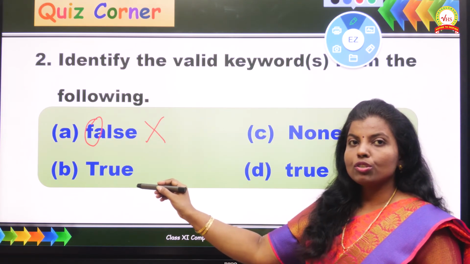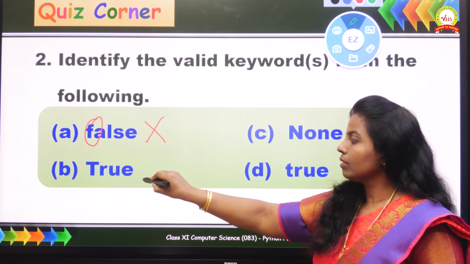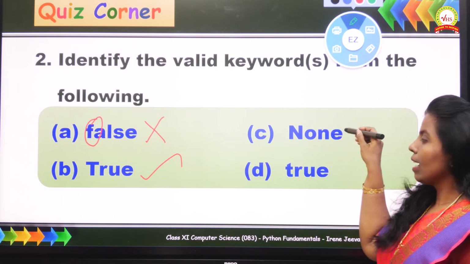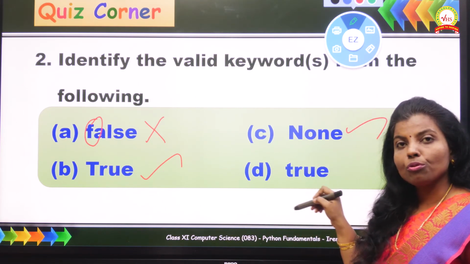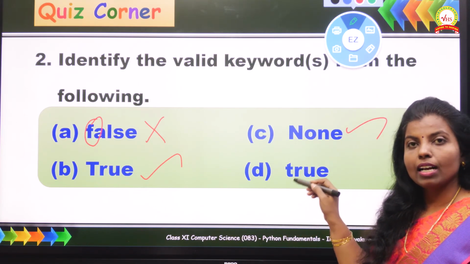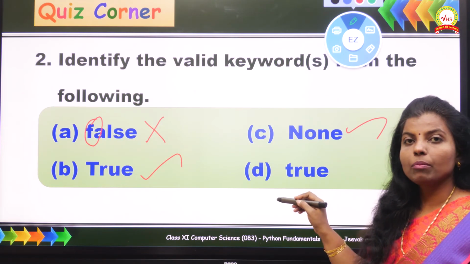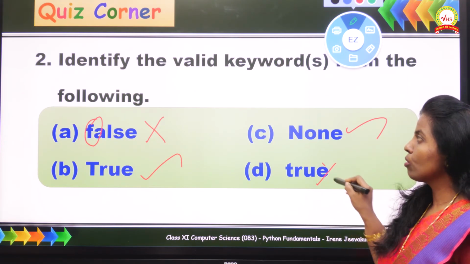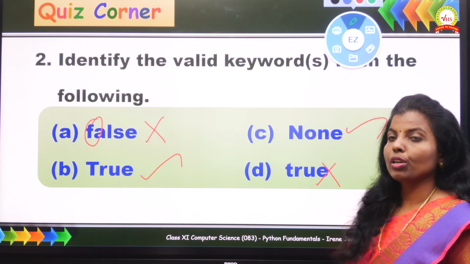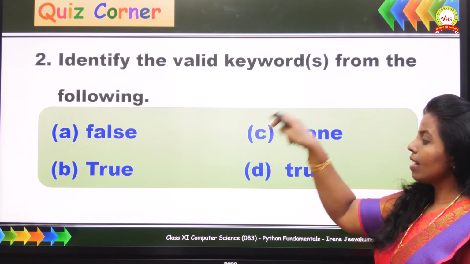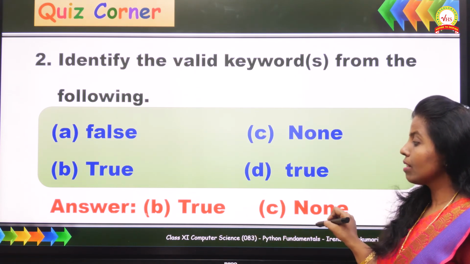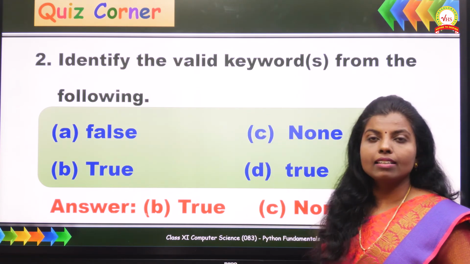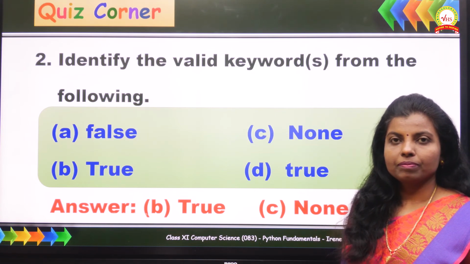And the next keyword, True, begins with a capital letter or uppercase letter, and None also begins with the uppercase letter. But if you see true here, this is a keyword, but it has to begin with the uppercase letter, and it begins with the lowercase letter. So this also becomes an invalid keyword. So what is the answer for this one? The answers are True as well as None are the valid keywords of Python.